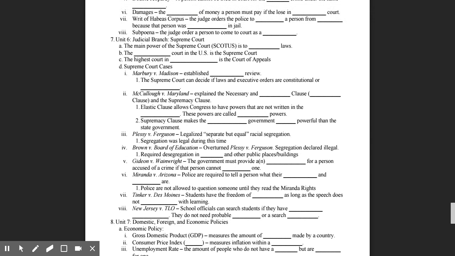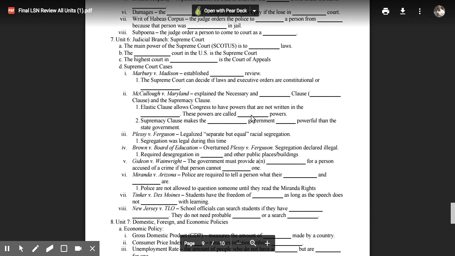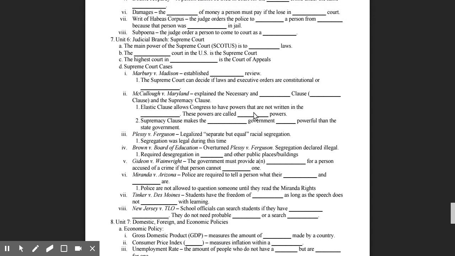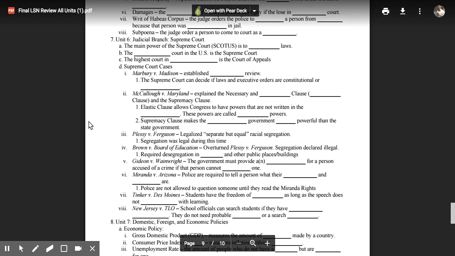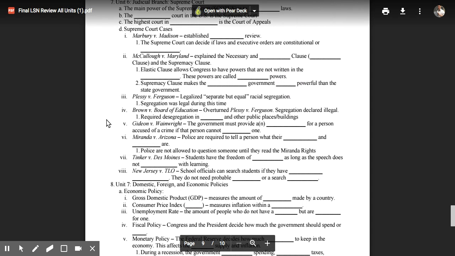The elastic clause allows Congress to have powers that are not written in the Constitution. These powers are called implied powers.